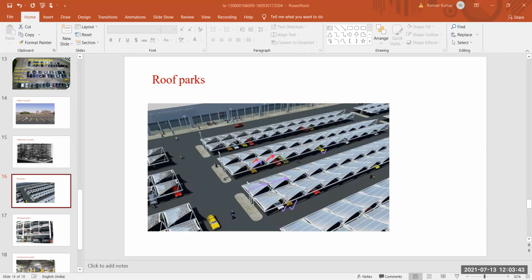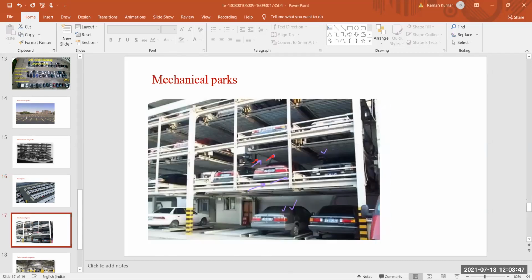So you all see what you mean by mechanical parks. These are our mechanical parks. This is also one kind of multi-storage park. On multi-storage park we park our vehicle in the same manner, so also in mechanical parks we park our vehicle on certain floors.